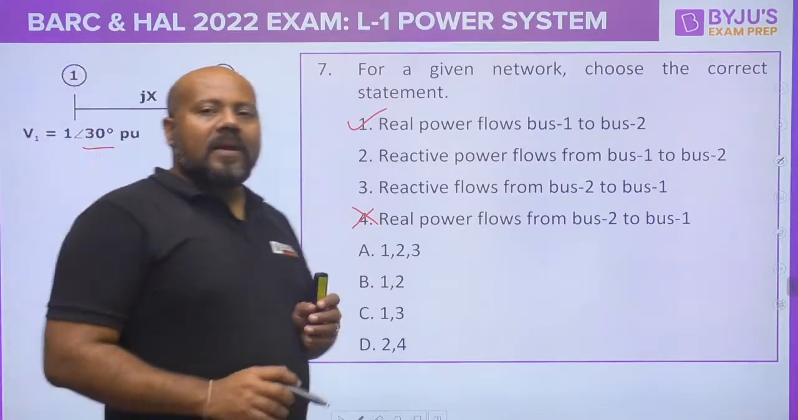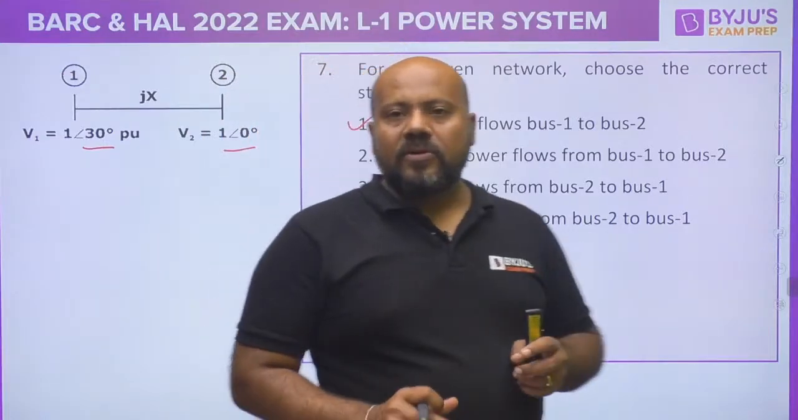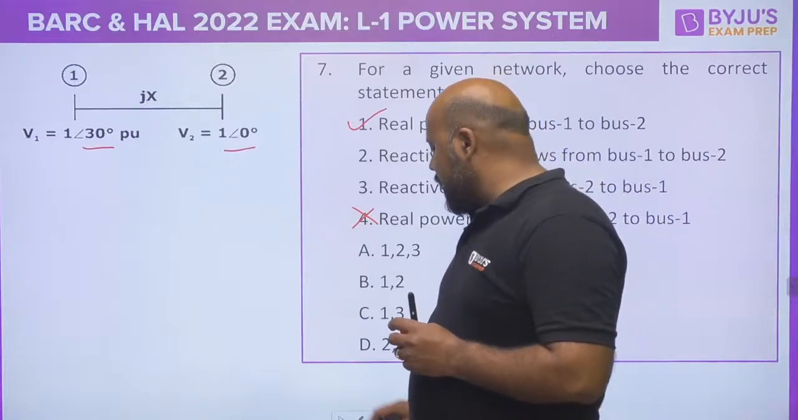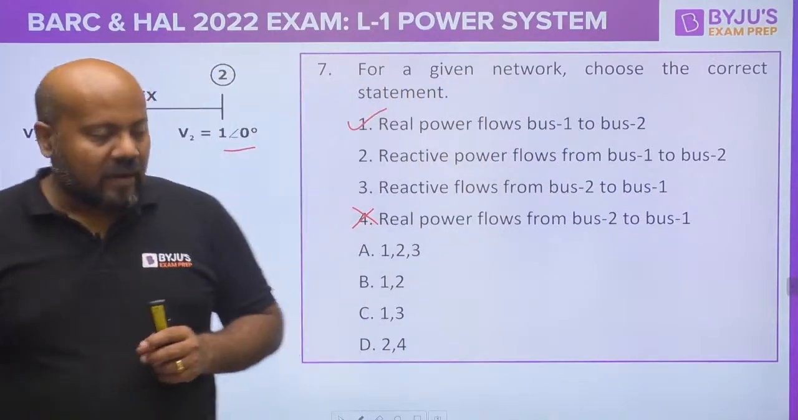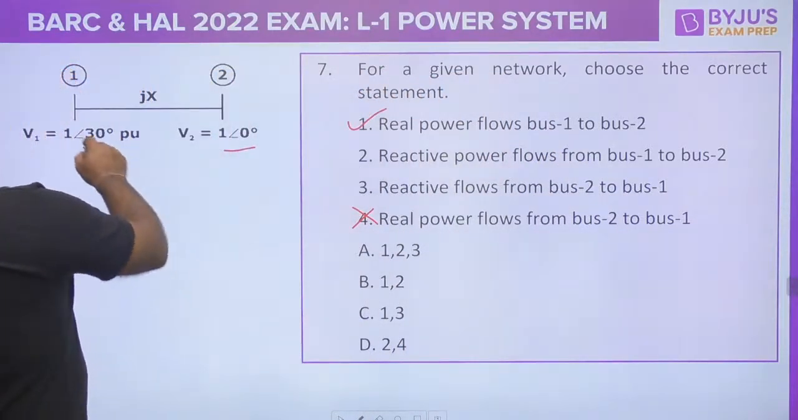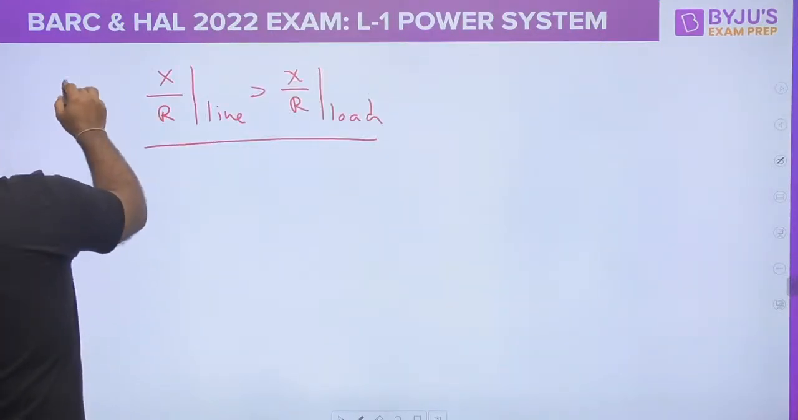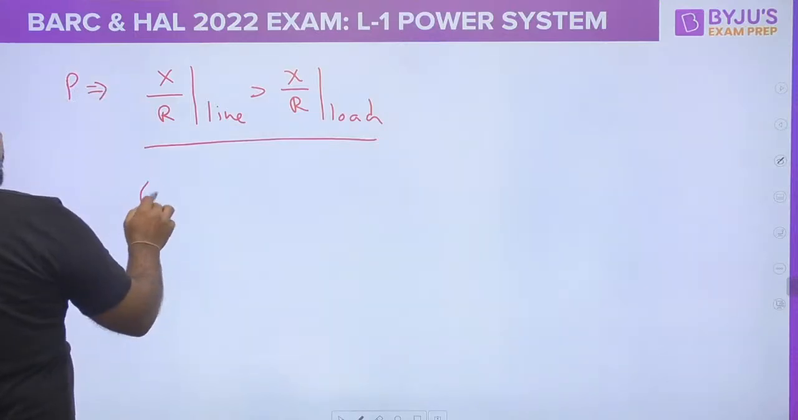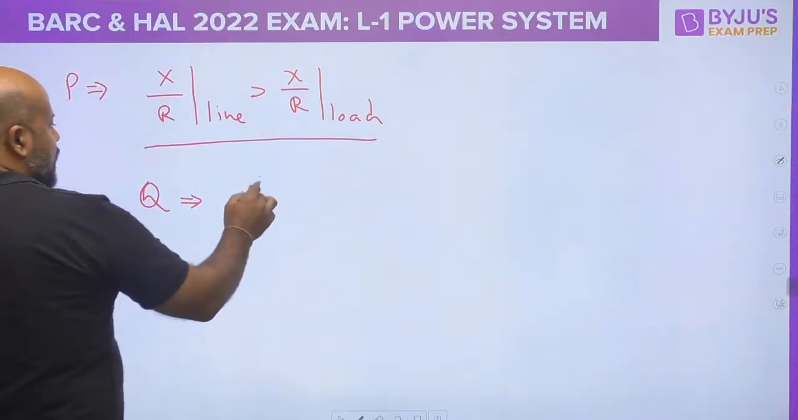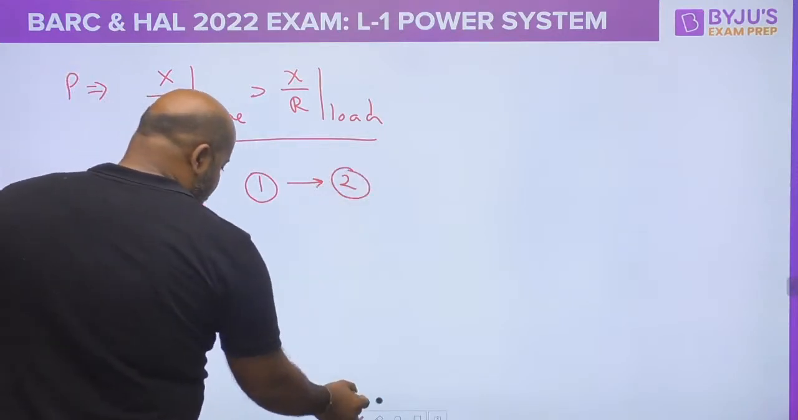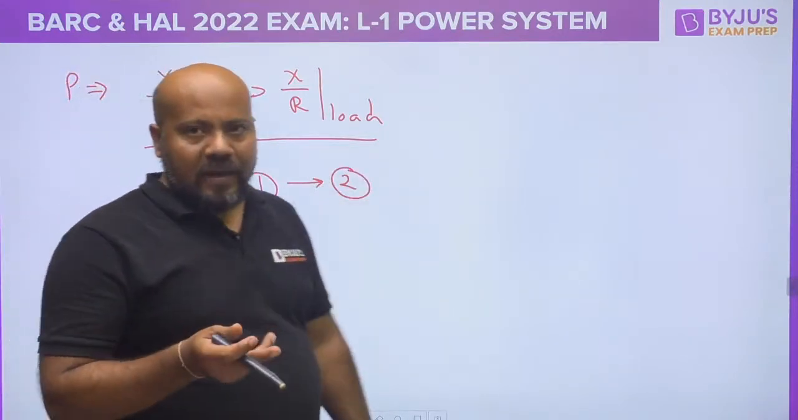Now when you talk about the direction of reactive power flow, you should double check it. For example, in the first case, I will assume that the reactive power is flowing from 1 to 2. Okay, this was for real power. Now suppose we talk about the reactive power. You are assuming that the reactive power is flowing from bus number 1 to bus number 2. This is what you have assumed.